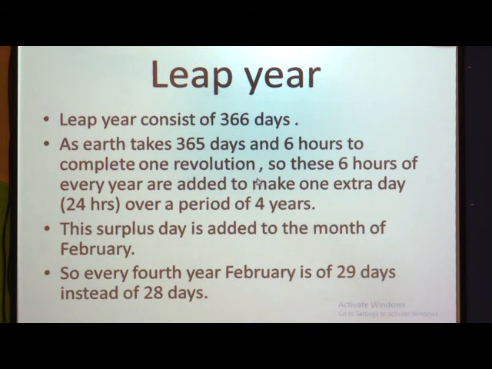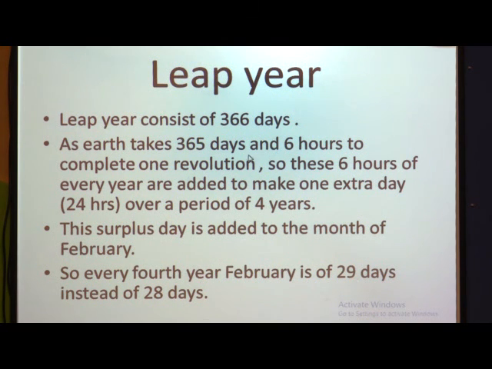So what do we do with these 6 hours? These 6 hours of every year are added to make one extra day, that is 24 hours, over a period of 4 years. See, every year it takes 365 days and 6 hours.